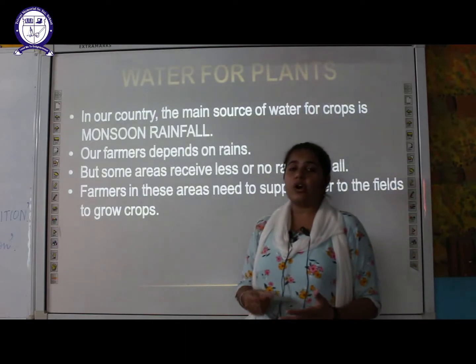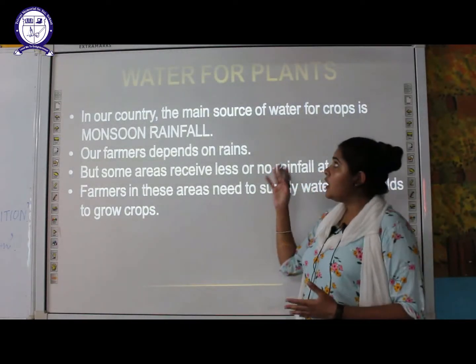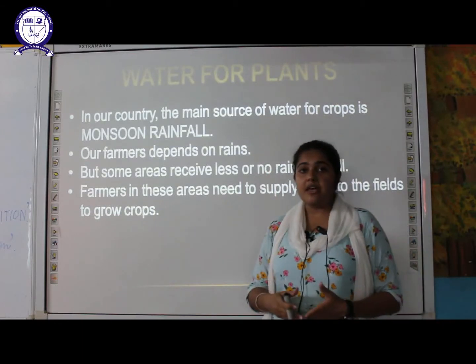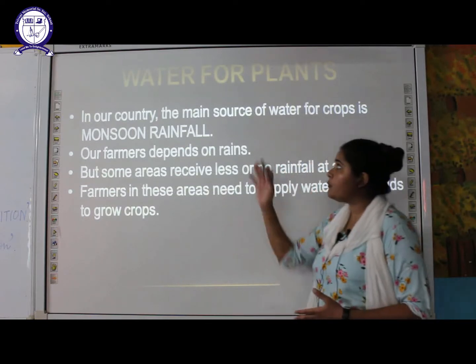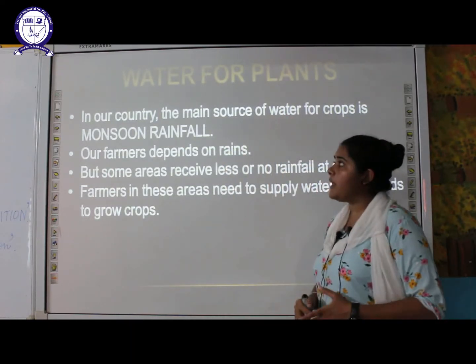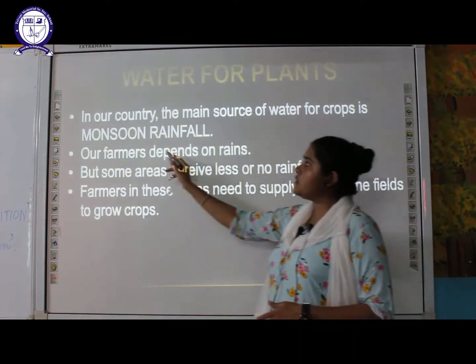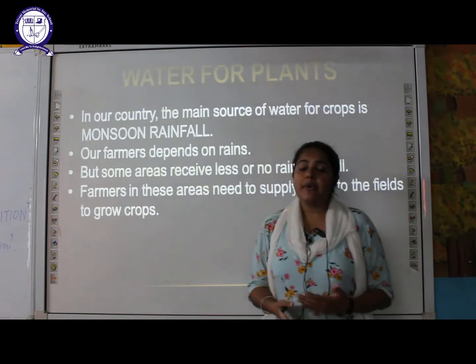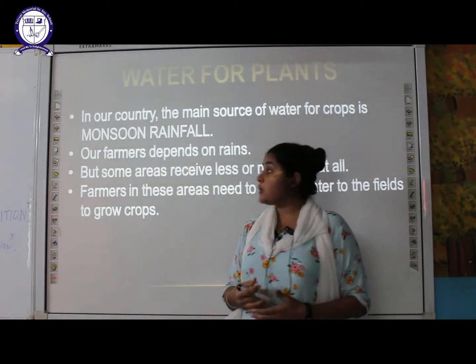Next, water for plants. As you know, water is a basic necessity for survival. Water is required by human beings. It is required for animals as well as for plants. So how is the water provided to the plants? In our country, the main source of water for crops is monsoon rainfall. Mainly the farmers depend on monsoon rainfall for supplying water to the crops.